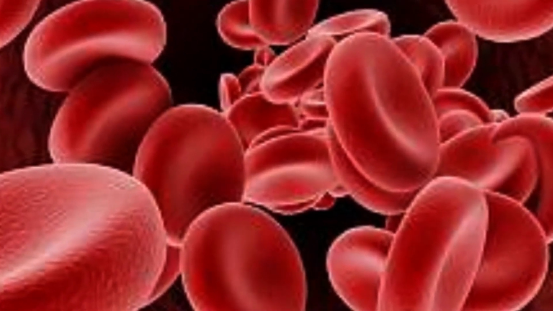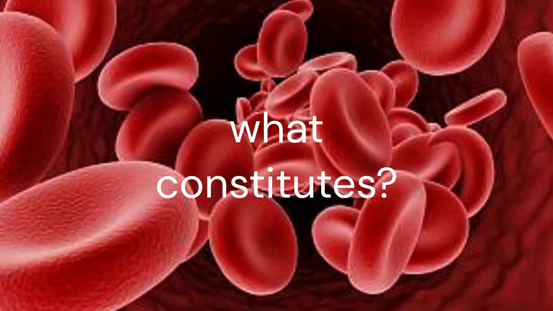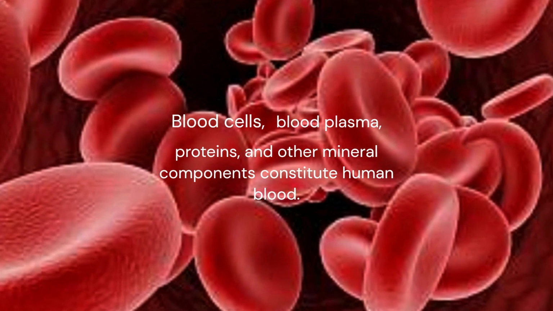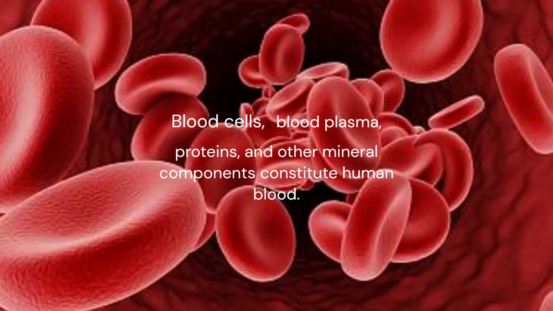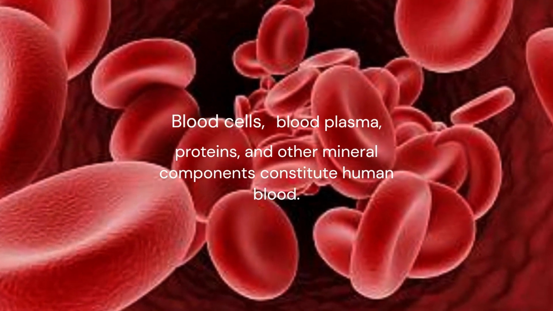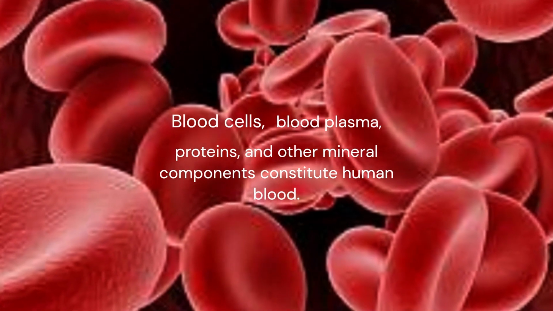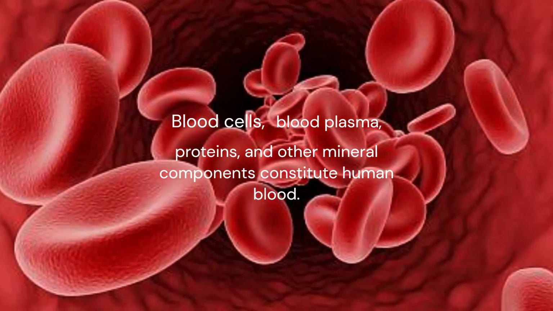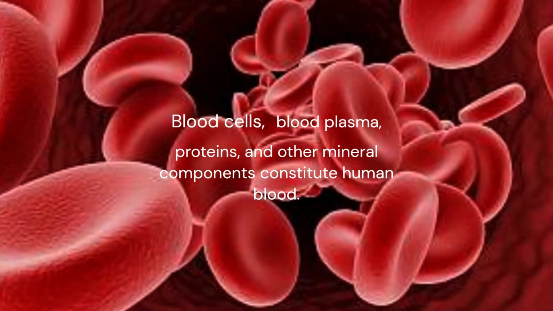Now let's see next. What constitutes human blood? Means what it constitutes of blood. Blood cells, blood plasma, proteins and other mineral components. Blood is composed of plasma, the fluid part of the blood, and is composed of 90% of water. Red blood cells, white blood cells and platelets constitute the solid part of the blood, whatever remaining percentage.